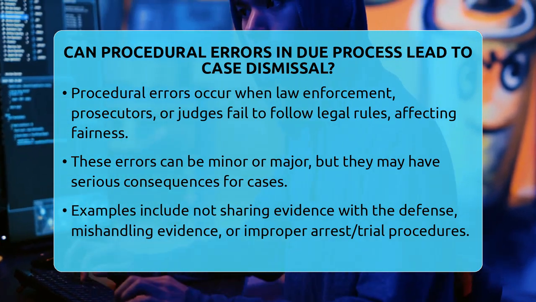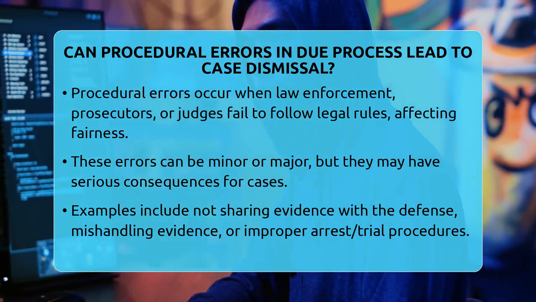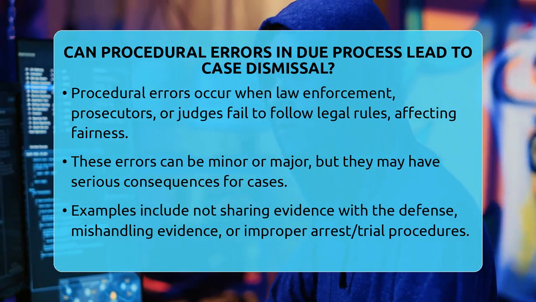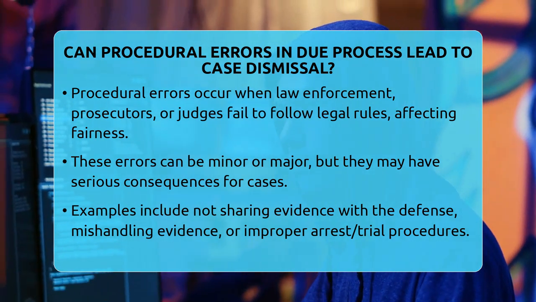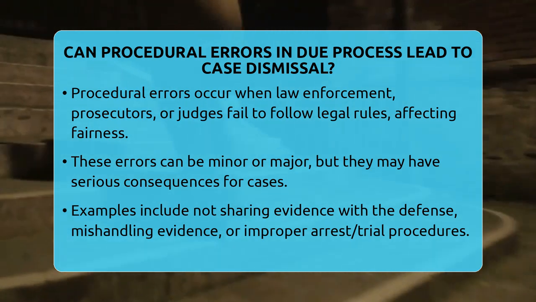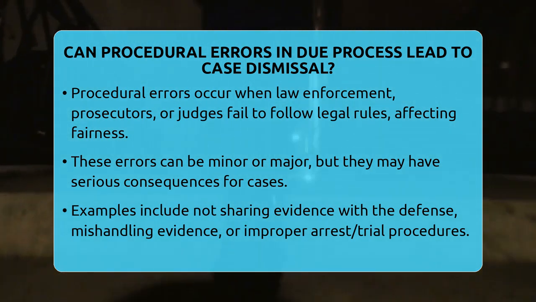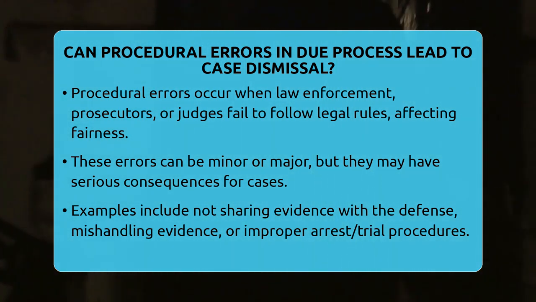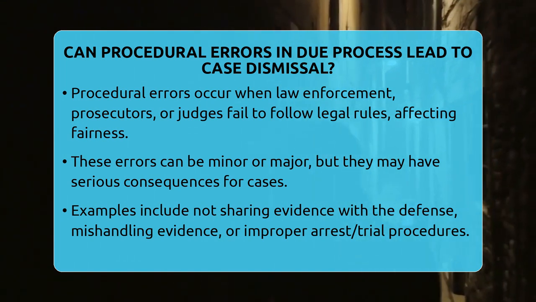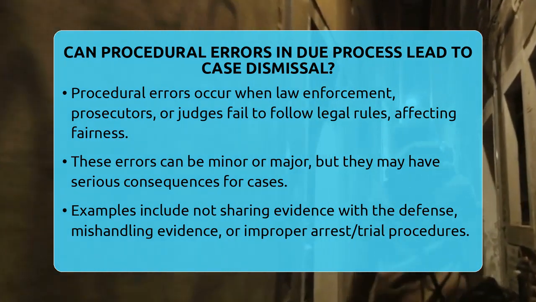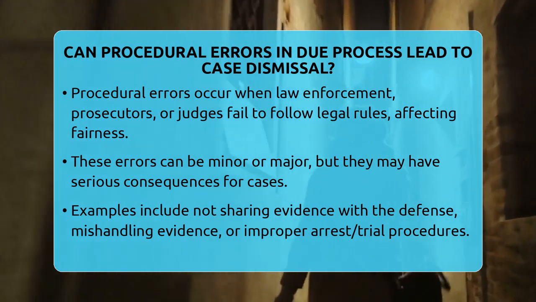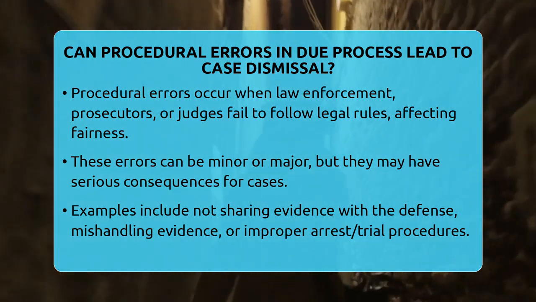They happen when law enforcement, prosecutors, or judges don't follow the rules set by law to keep things fair. These mistakes can be small or big, but they can have serious consequences. Procedural errors include things like not sharing important evidence with the defense, mishandling or losing evidence, or not following the right steps during arrest or trial.